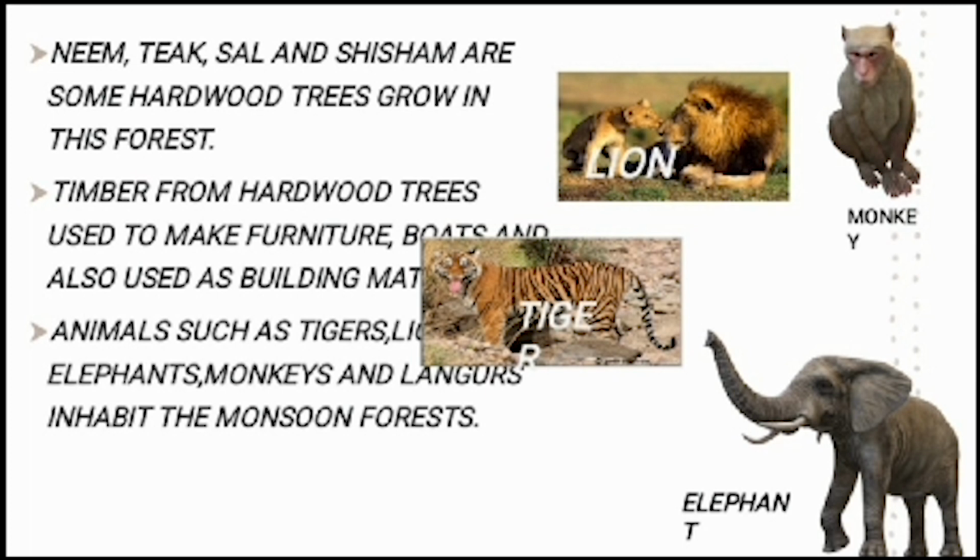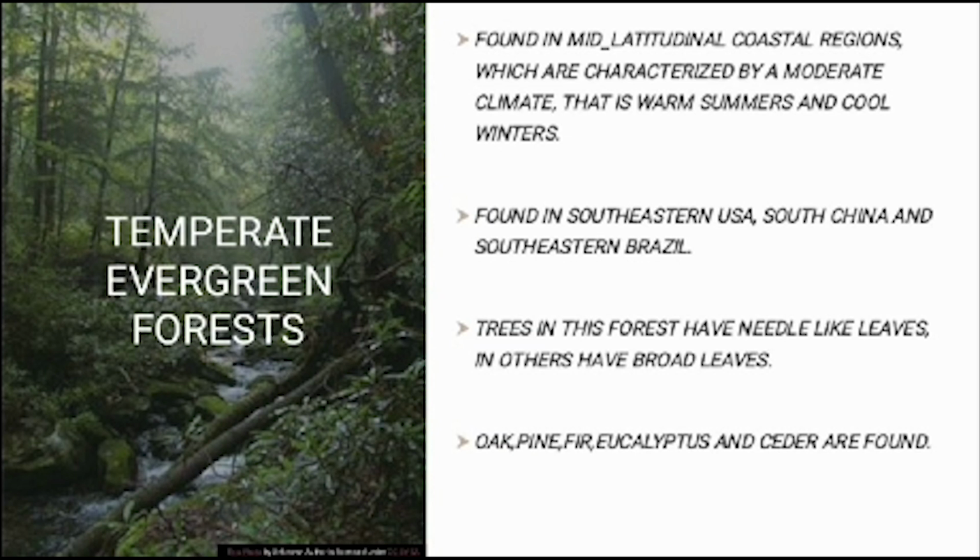Next one is temperate evergreen forest. Temperate evergreen forests are commonly found in southeastern USA, South China, and southeastern Brazil. Here, temperate evergreen forests are found in mid-latitudinal coastal regions which have a moderate climate, that is warm summers and cool winters.